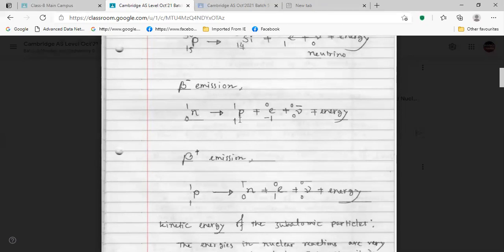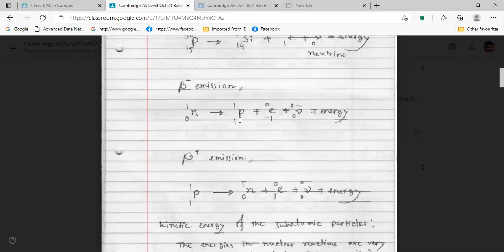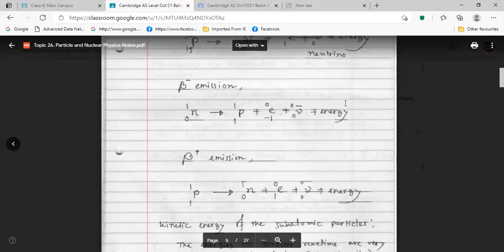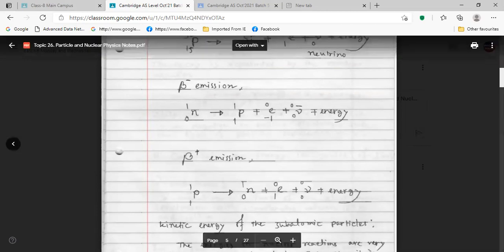The proton number defines the element. If you have increased or decreased the proton number, that means your element is changed, right? From carbon 14, if decay happens, it will become nitrogen.